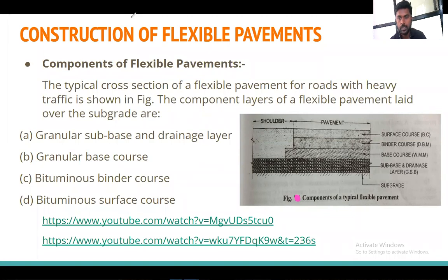Draw this figure neat and clear. Neat and clean figure should be drawn.